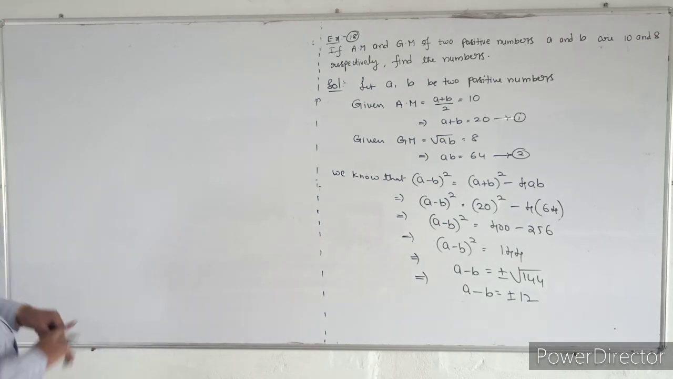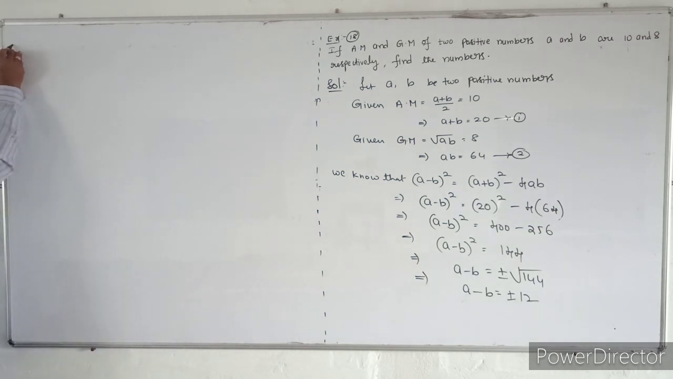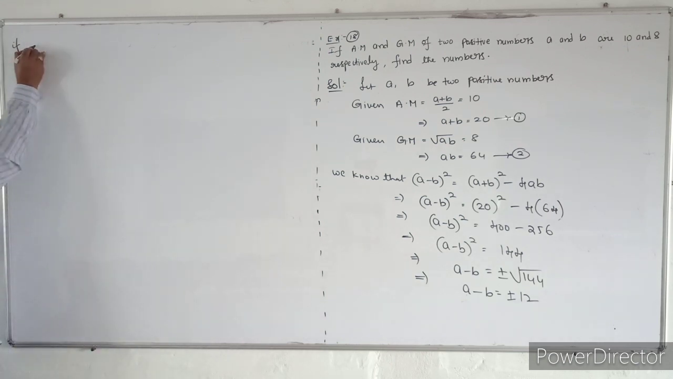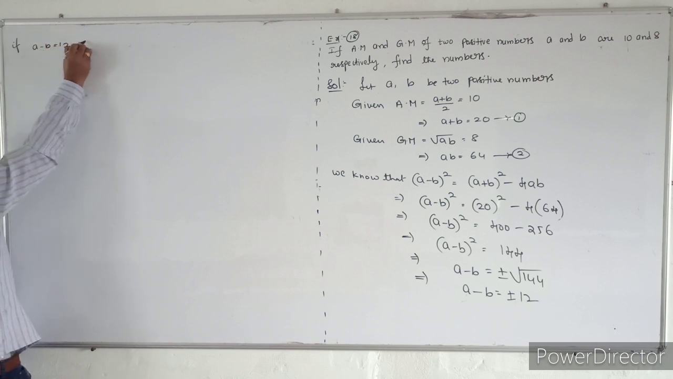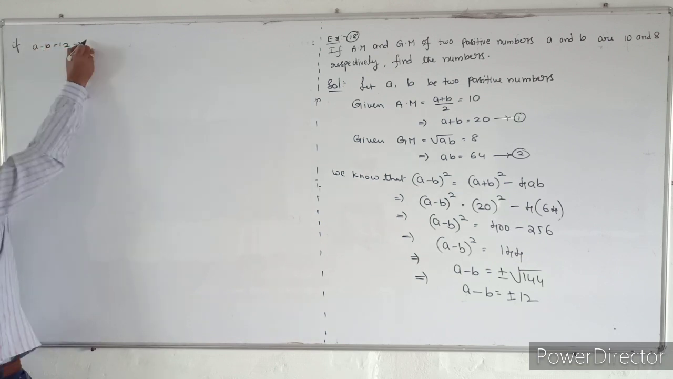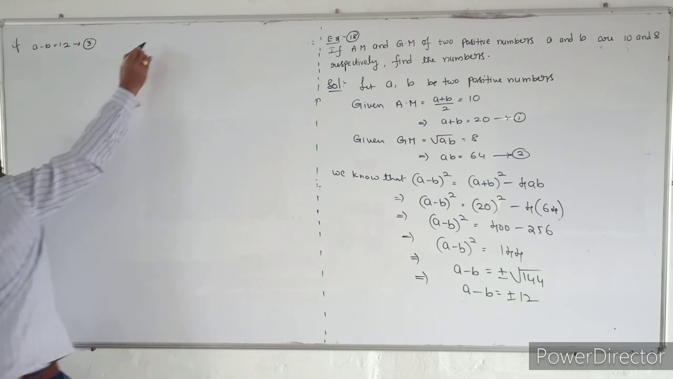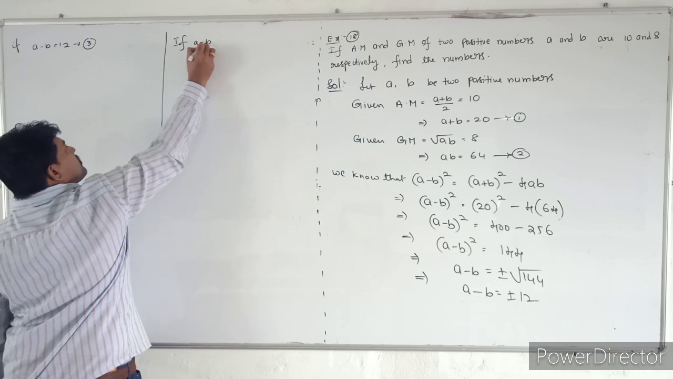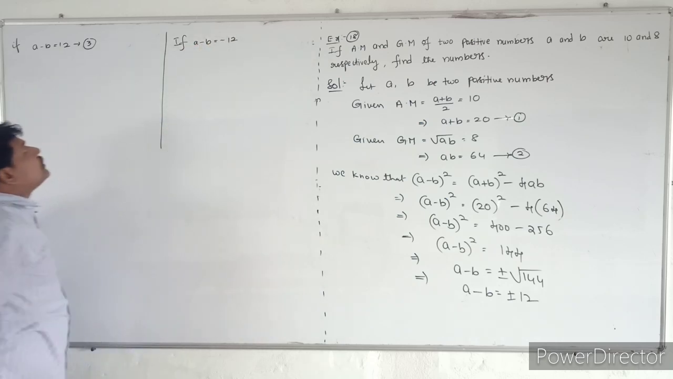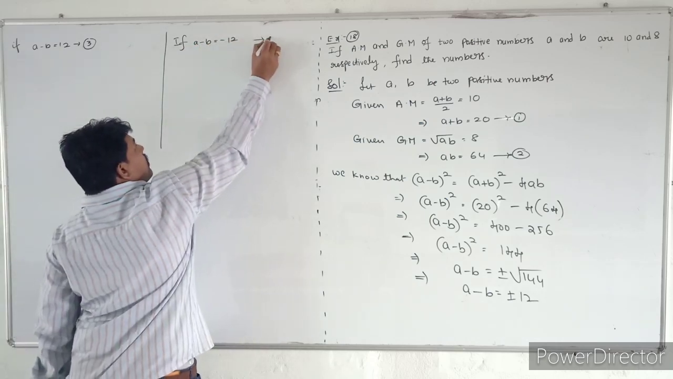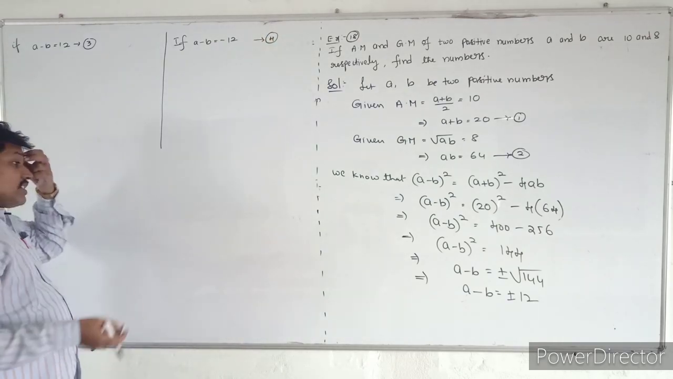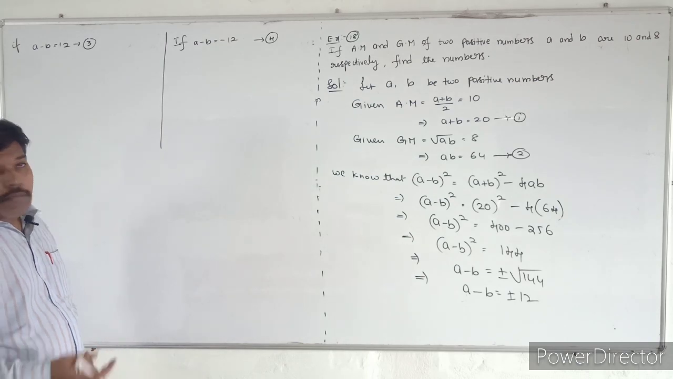So that implies I will take two cases. If A minus B is equal to 12, take this as equation number 3. And also I will take that if A minus B is equal to minus 12, this is equation number 4. So two cases arise here: A minus B is plus 12 and A minus B is minus 12.